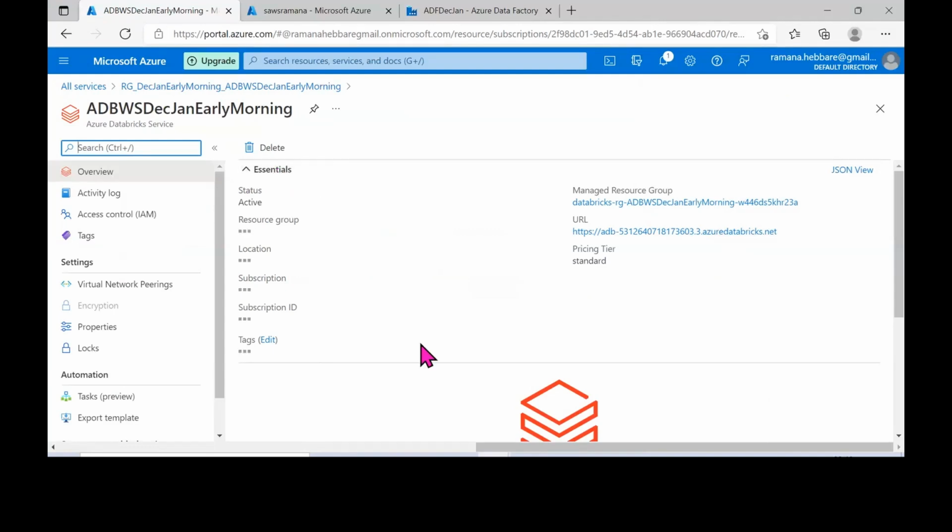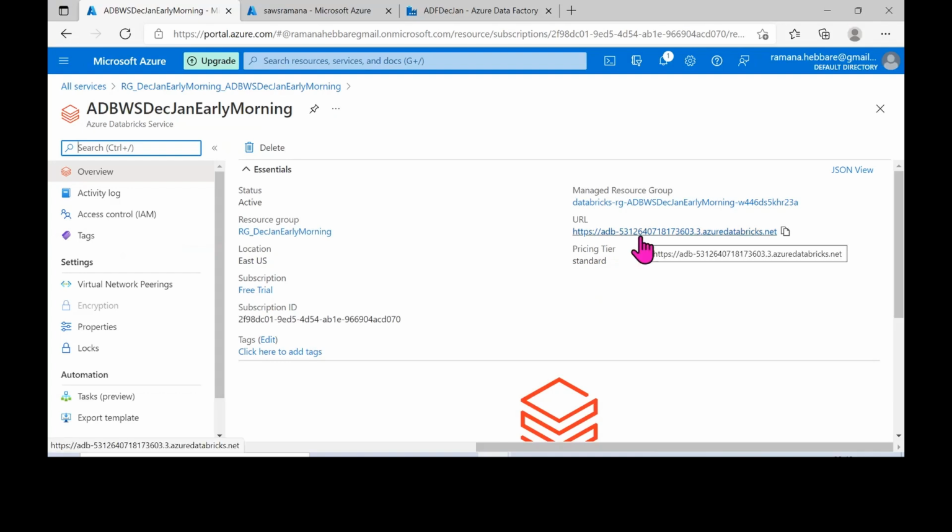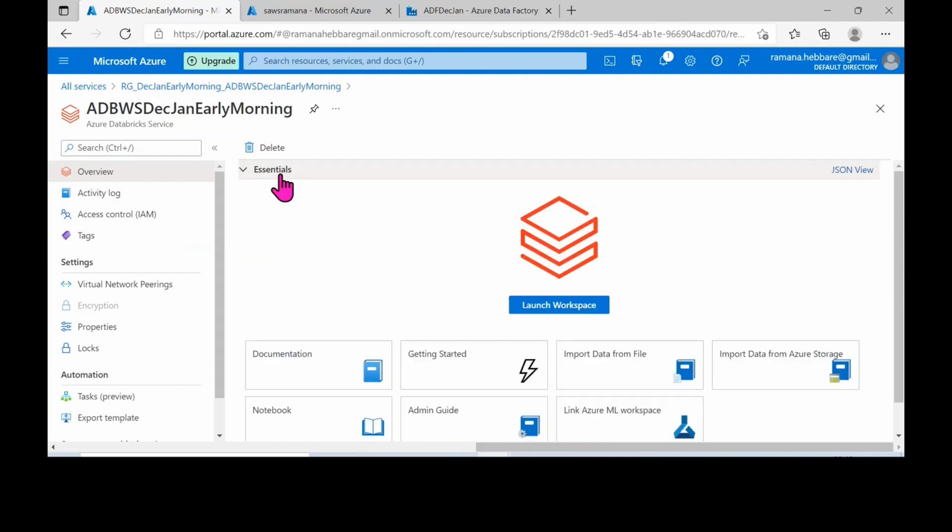If you see here, the details are getting loaded. This is our resource group, whatever details we have specified. And this is my Databricks URL, which is one of the URLs with which I can access the workspace. This is my managed resource group. These are the details which we will get once you create your workspace.